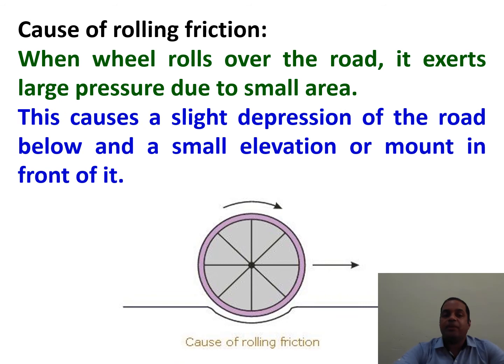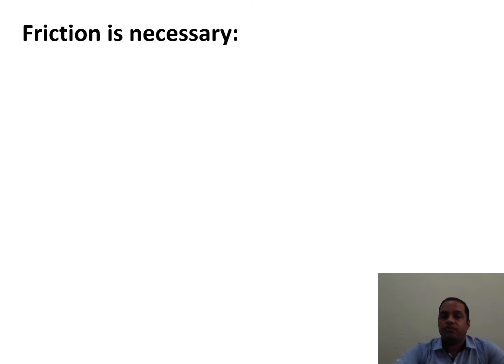Due to this large pressure, it causes a slight depression on the road, or we can say a small elevation or mount is created in front of the wheel. Due to this mount, we need some extra force to climb it, which we call the cause of rolling friction.